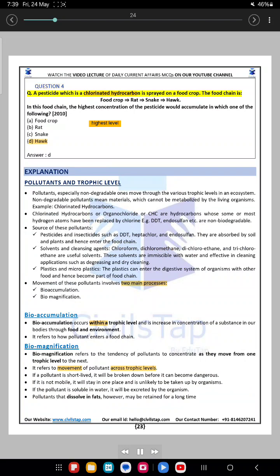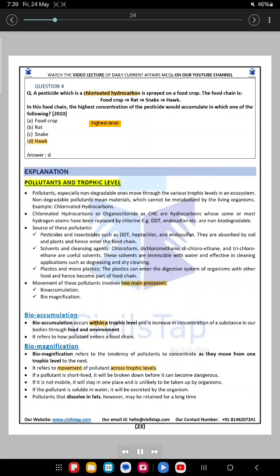Question 4. A pesticide which is a chlorinated hydrocarbon is sprayed on a food crop. The food chain is food crop ⇒ rat ⇒ snake ⇒ hawk. In this food chain, the highest concentration of the pesticide would accumulate in which one of the following? 2010. A. Food crop. B. Rat. C. Snake. D. Hawk. Answer: D.